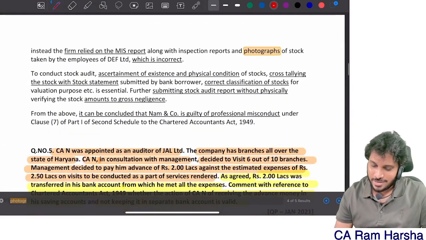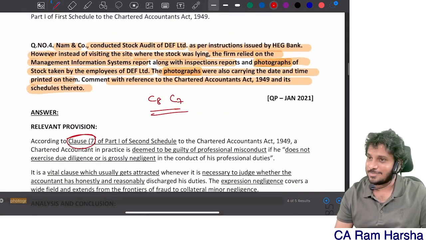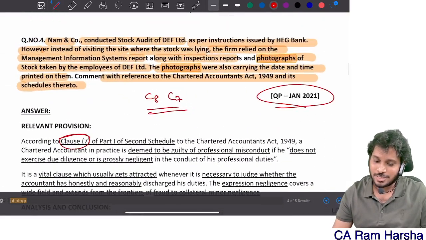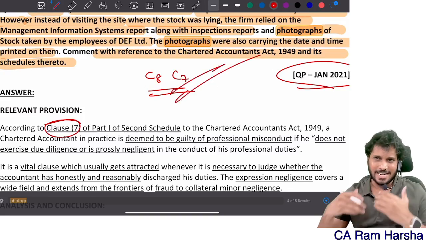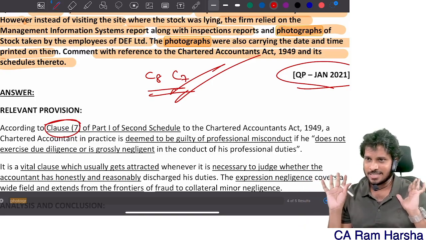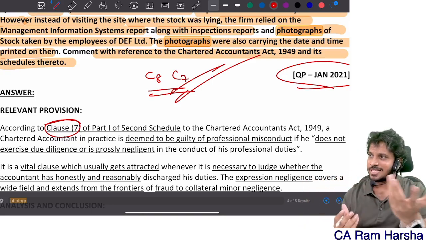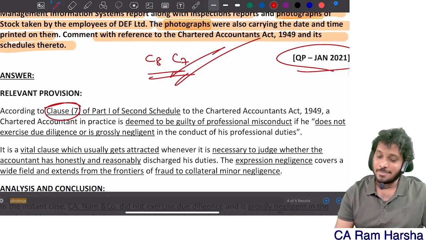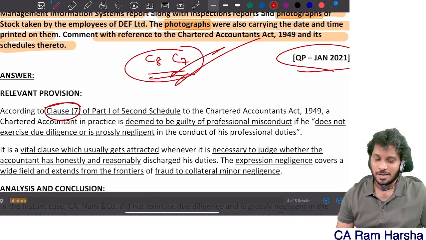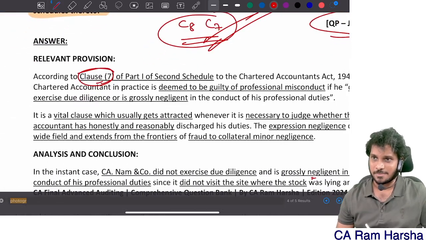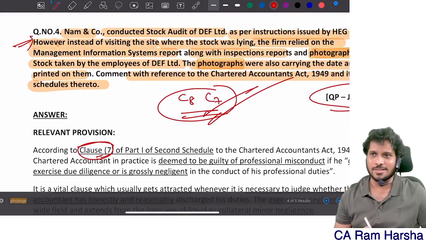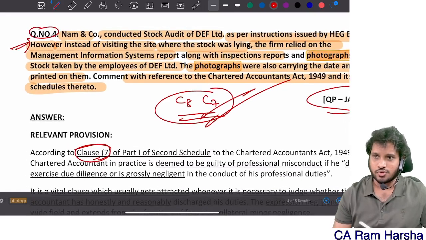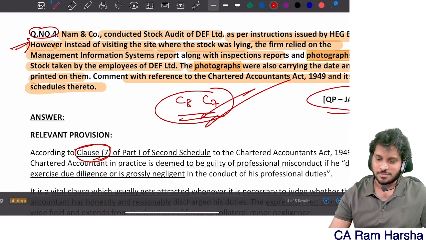They have not even given clause 8 reference. They straight away said clause 7. In January 21, they gave this answer. So straight away, clause number 7. You can straight away say they're guilty of professional negligence. How come you depend upon management reports and give an opinion? Correct? And that time I told both clause number 8 and 7. Remember? But in the answer only clause number 7 was given. And I told this point to be important, I think, that time. If it is not there, add this also in the important list of questions.